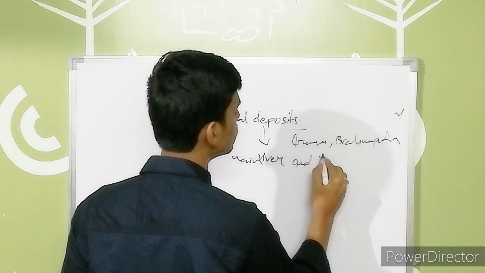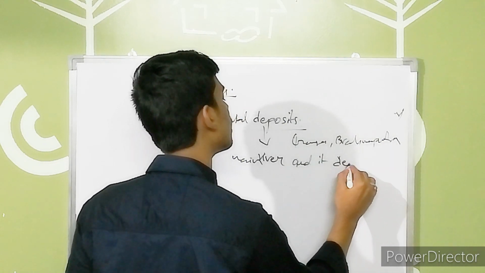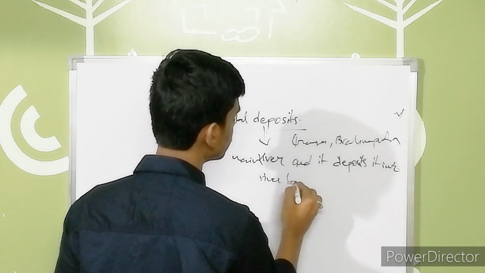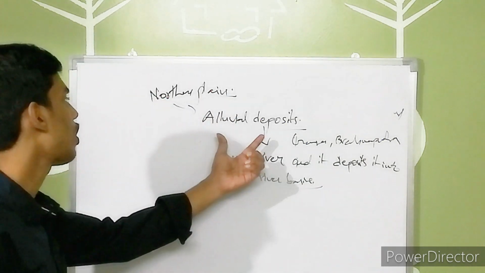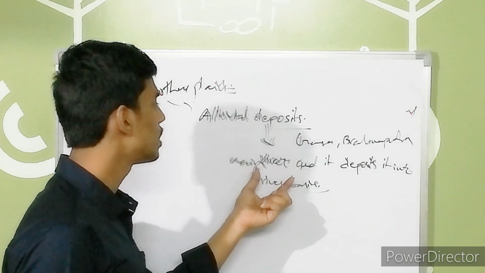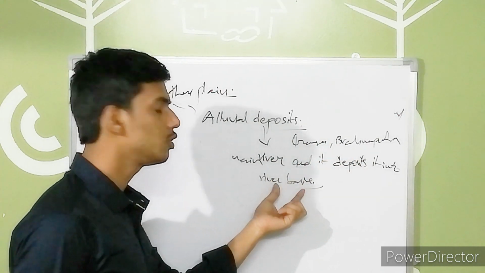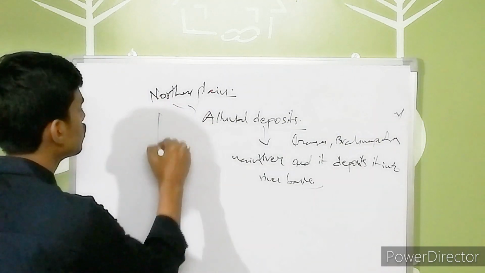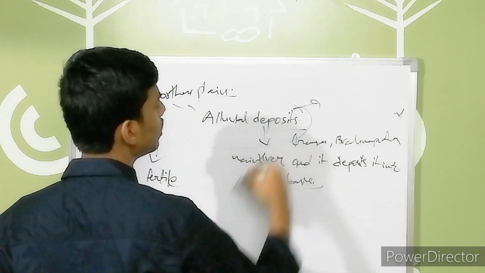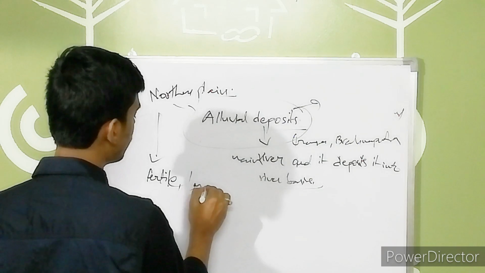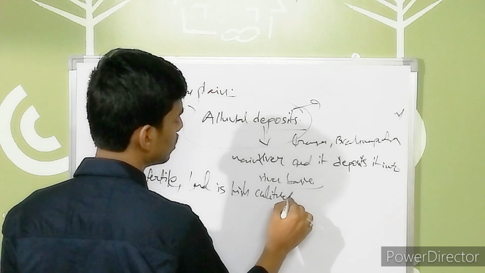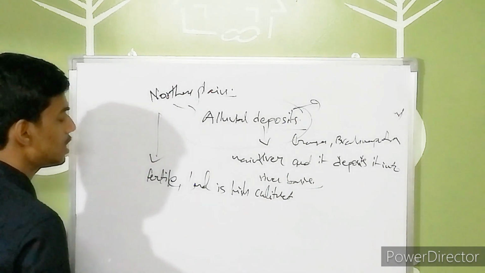And it deposits them into its river basins. The northern plains are formed by these deposits brought by Ganga and Brahmaputra, which are put into the river basins. Due to this, these are more fertile. These alluvial deposits are the most fertile throughout our country. The land is highly suitable for cultivation and agriculture purposes. This is regarding the northern plains.